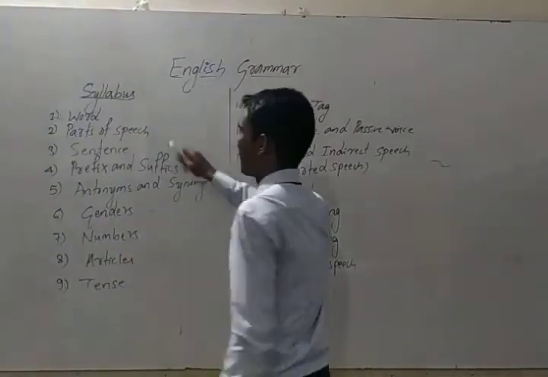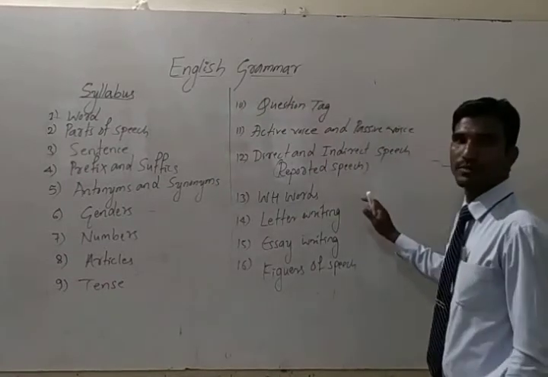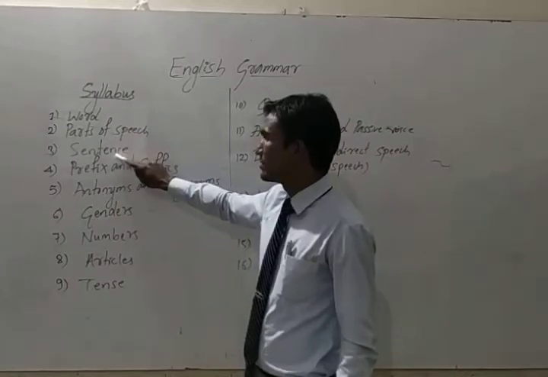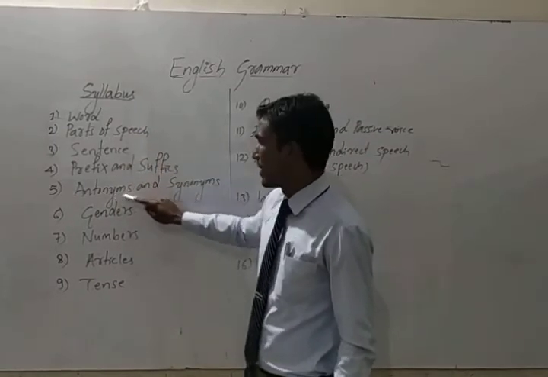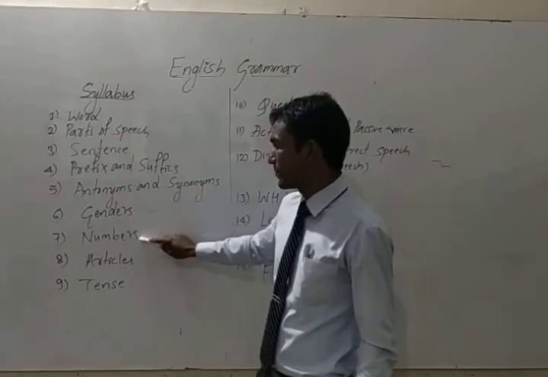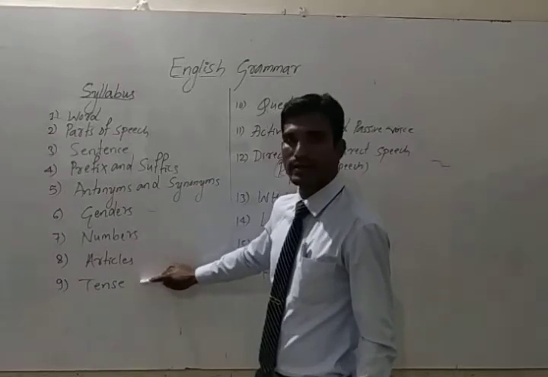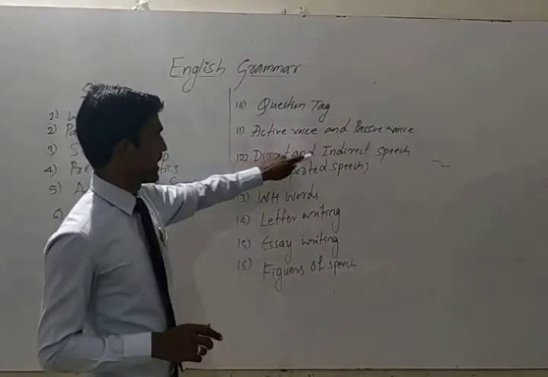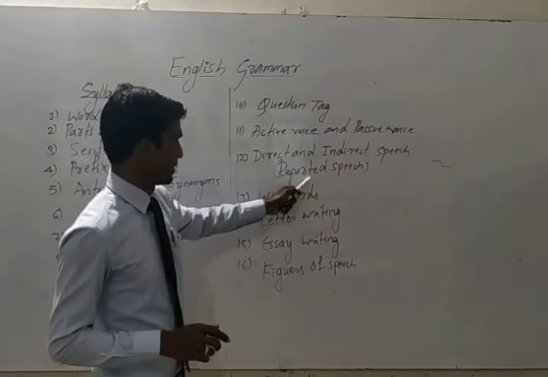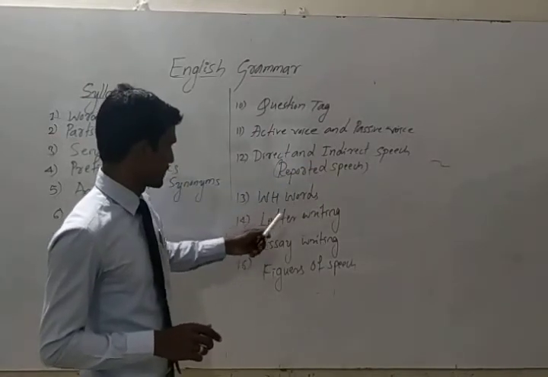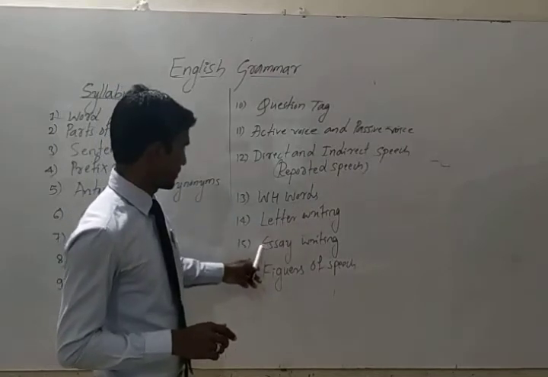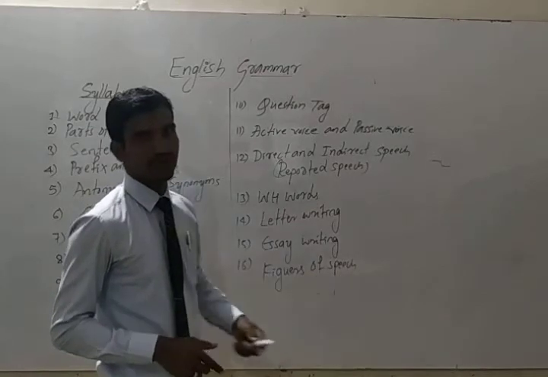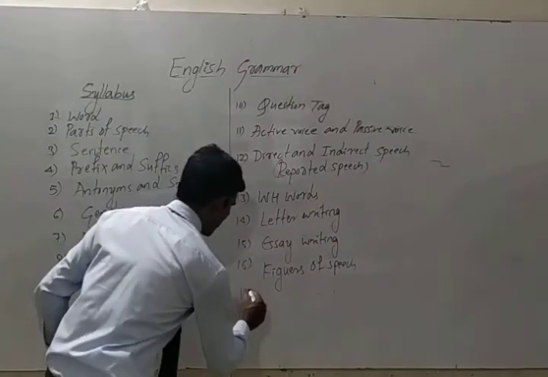Dear students, this is the basic syllabus of English grammar. So first one is word. Next, parts of speech, sentence, prefix and suffix, antonyms and synonyms, genders, numbers, articles, tense. Next, question tag, active and passive voice, direct and indirect speech, or you can say reported speech, WH words. Next, letter writing. Next, essay writing. Next, figures of speech. And one more is there, that is ocean formation.